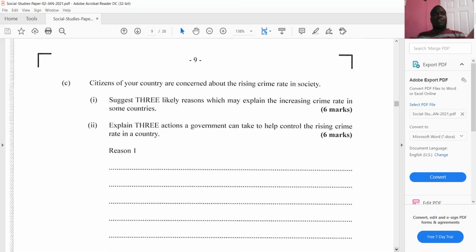Another reason why crime is increasing is there is a lack of enforcement of laws in some countries. I can speak specifically to Jamaica. We have a lot of laws on the books, right? Laws for almost everything, right? But the problem that we have is that a lot of the laws are not being enforced.